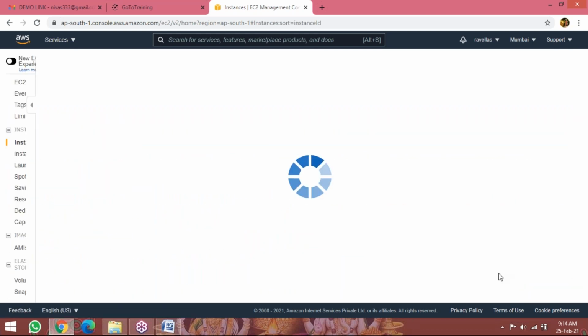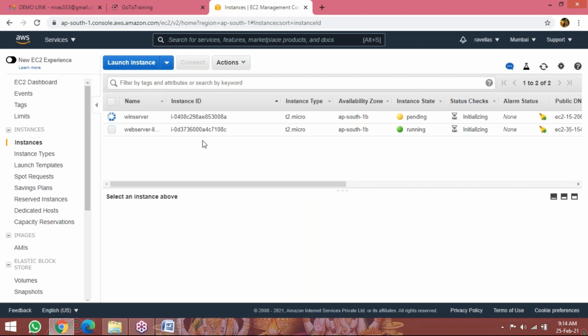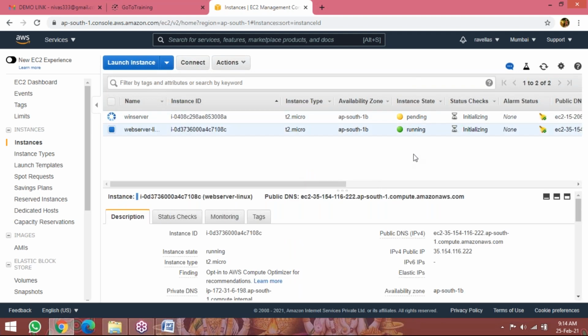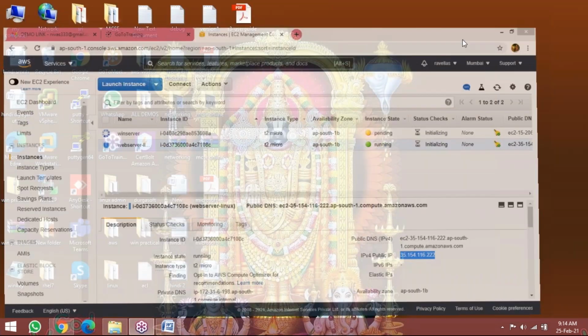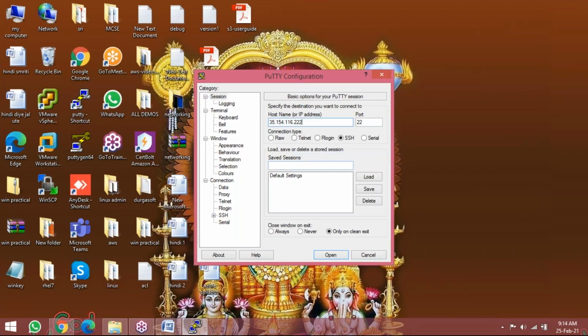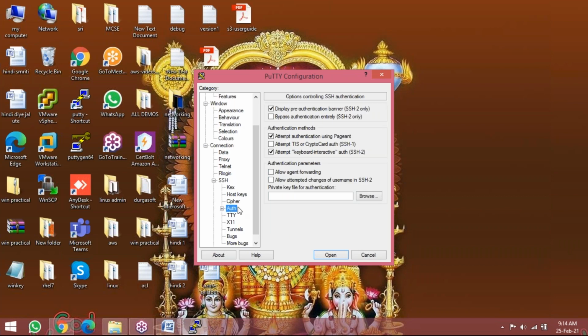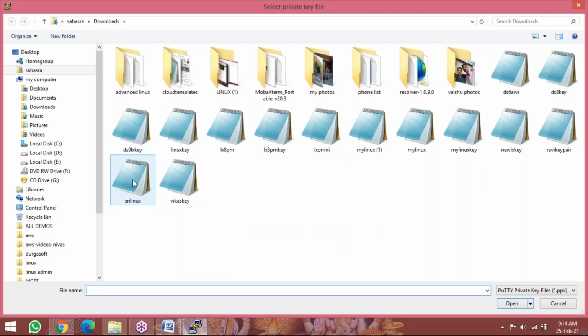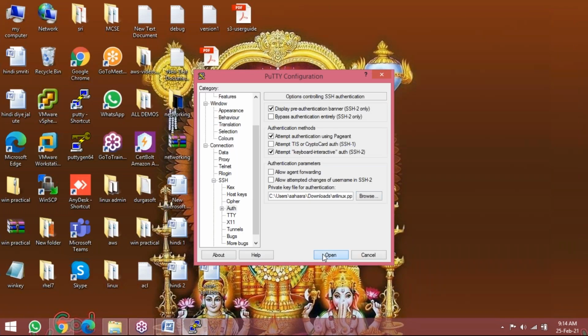View instances. One is a Linux server instance, one is a Windows server instance. Win server. Now the Linux server instance is running. How do I log into my Linux server instance? Here there is a public IP. Copy this public IP and go to PuTTY software on your Windows. Paste the IP address. Here there is the SSH option, expand this. Select authentication, click on browse. Now select the key which you selected. Click on open.